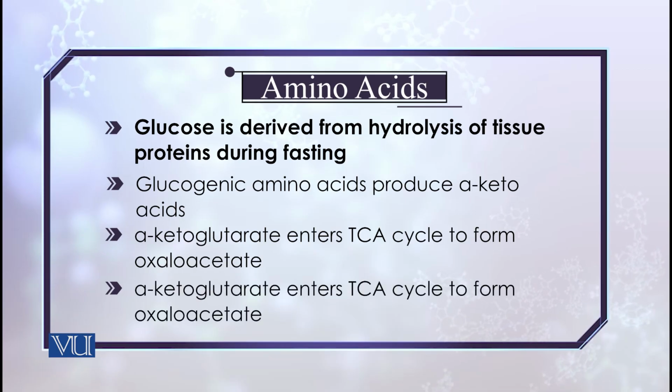From alpha-ketoglutarate arises the formation of oxaloacetate, and then this oxaloacetate is the precursor of phosphoenolpyruvate, and gluconeogenesis finally leads to the formation of glucose. We will see this more deeply in coming topics.